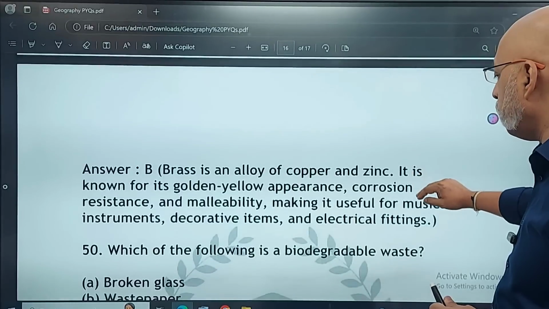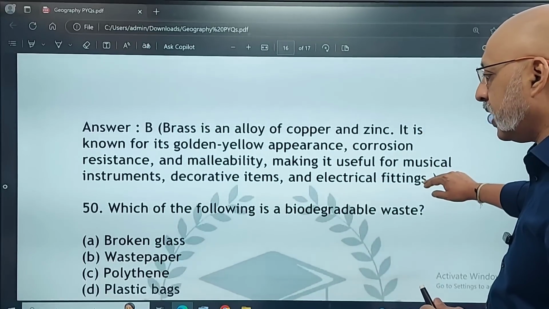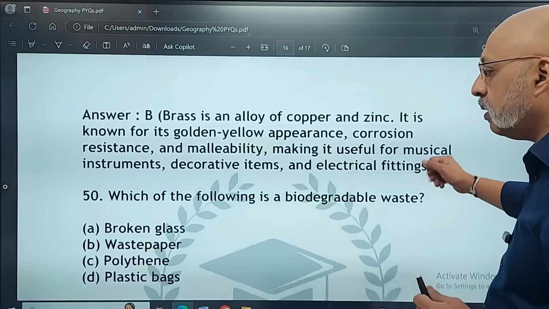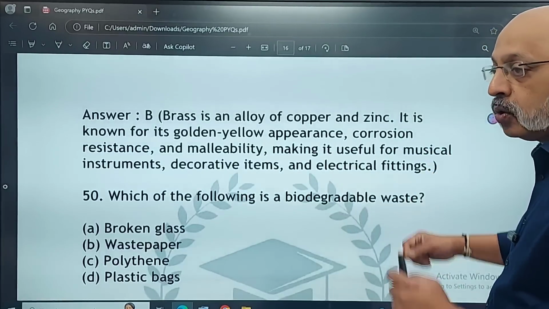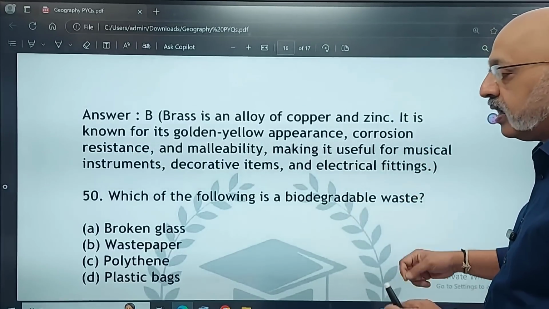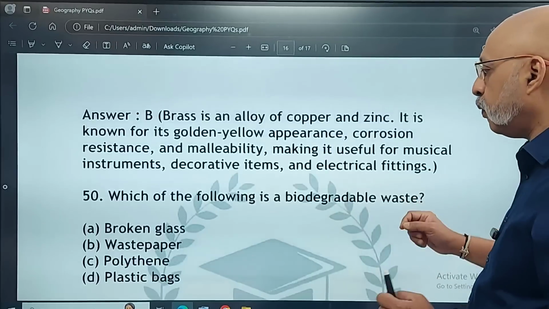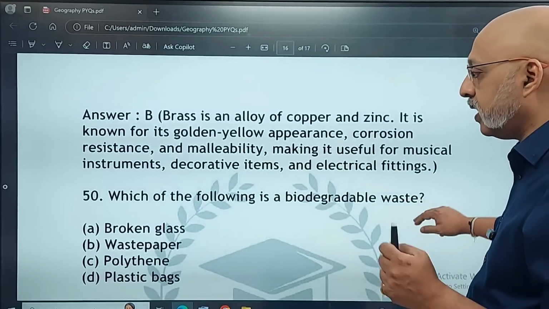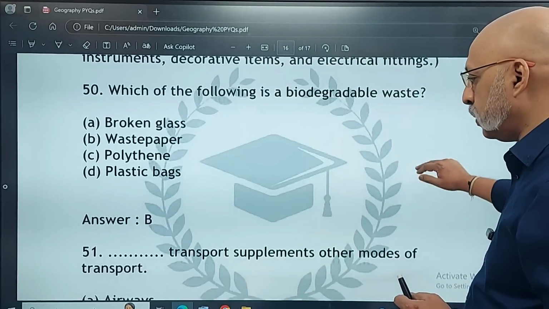Which of the following is a biodegradable waste? Broken glass, waste paper, polythene, plastic bags. Eliminate. Is it plastic bags, is it polythene, is it waste paper, is it broken glass? So find out which one it is. The correct option is waste paper.